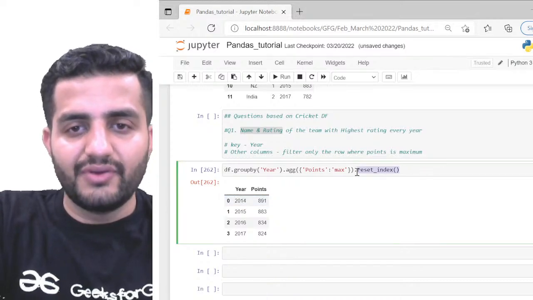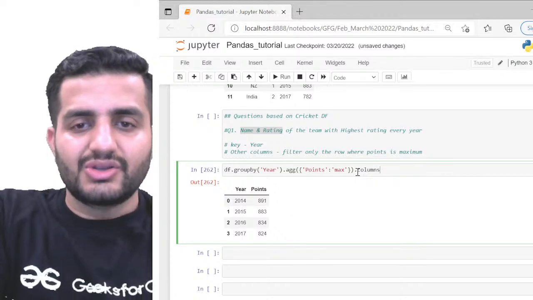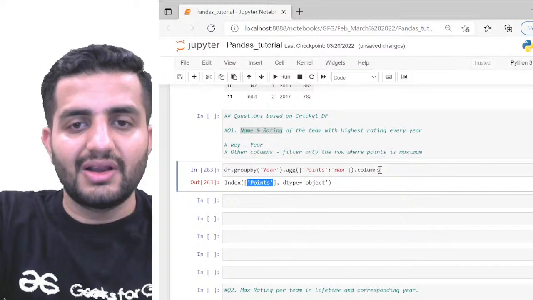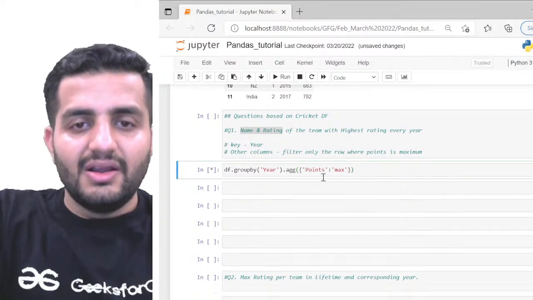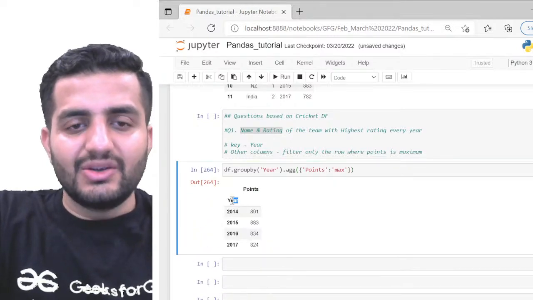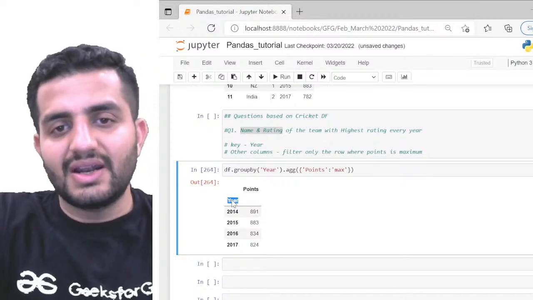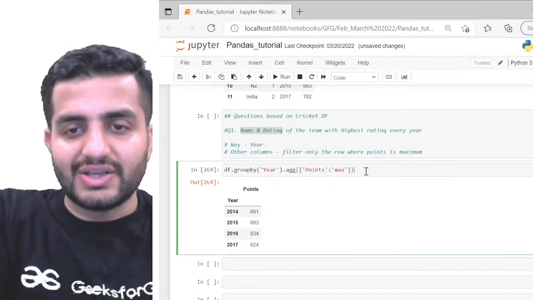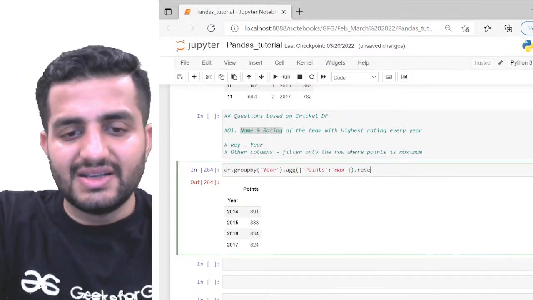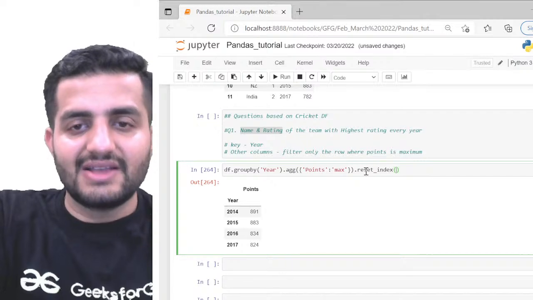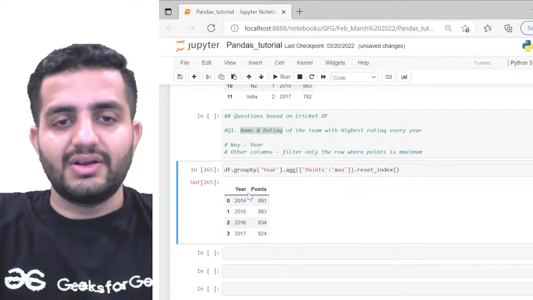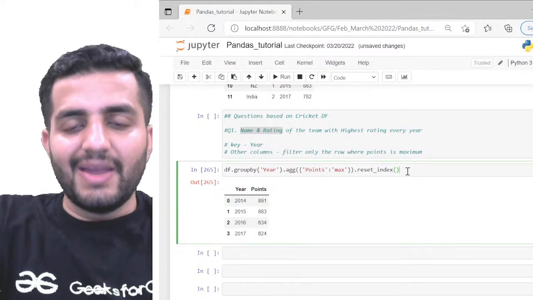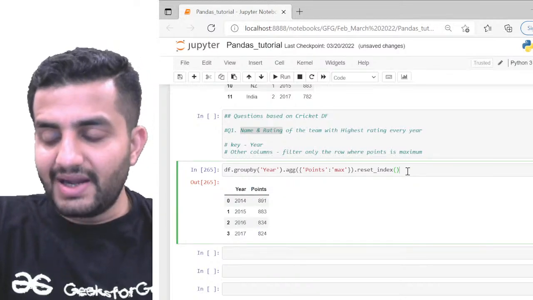Now, for example, if we do this columns, right? You won't get the column names directly, you're only seeing points. The other thing here is that the value here is getting used as an index, right? But I don't want this to be used as an index. I want this to be part of my column. So I simply did the reset index in this case. Now this is considered as my column. So year and points. Now this is basically my one data frame, right? This is now my data frame.